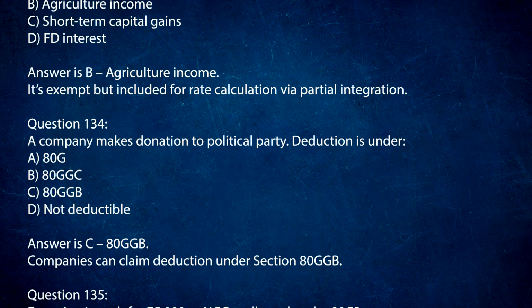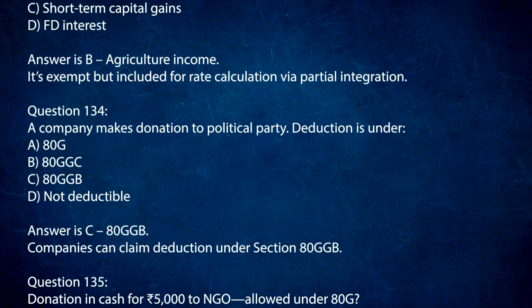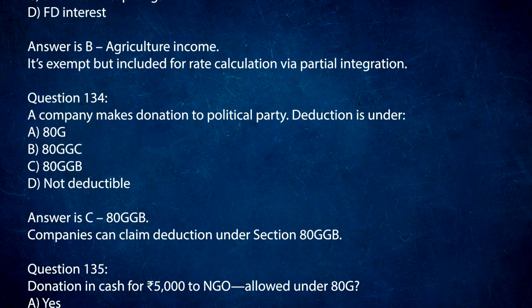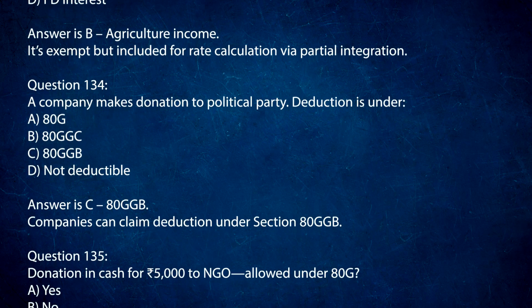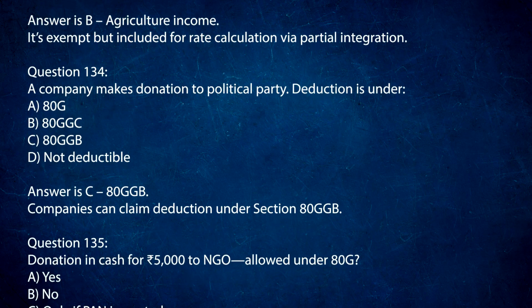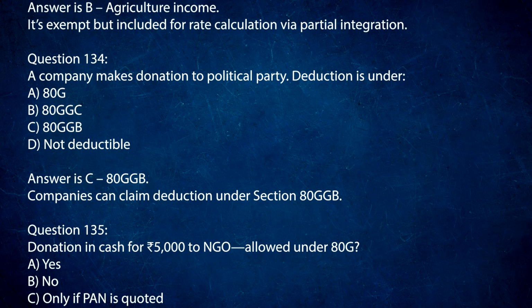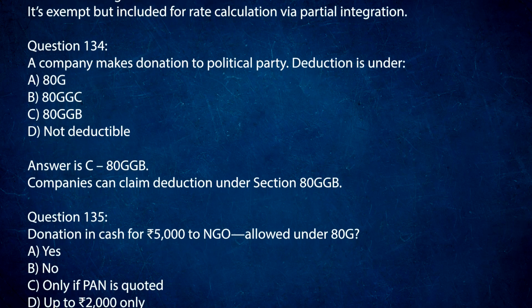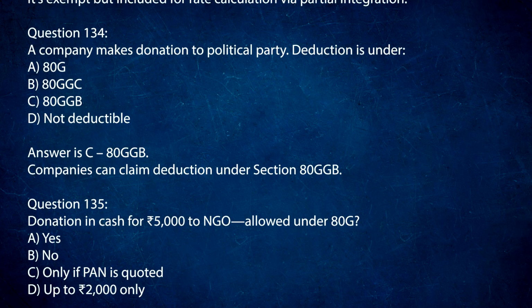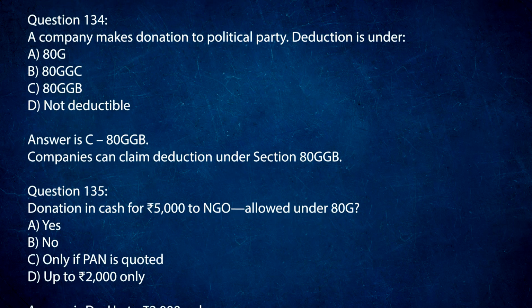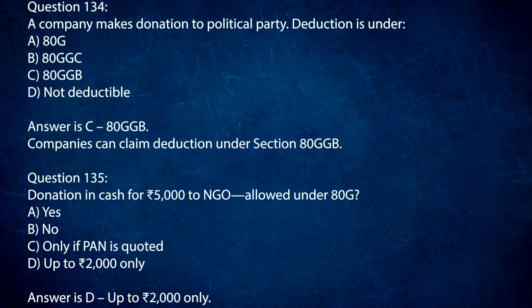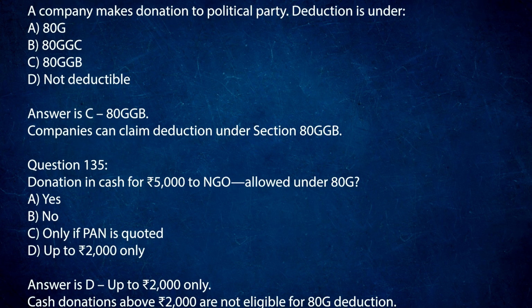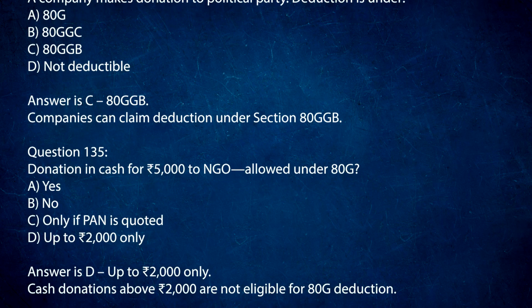Question 134. A company makes donation to a political party. Deduction is under A. 80G. B. 80GGC. C. 80GGB. D. Not deductible. Answer is C. 80GGB. Companies can claim deduction under Section 80GGB.